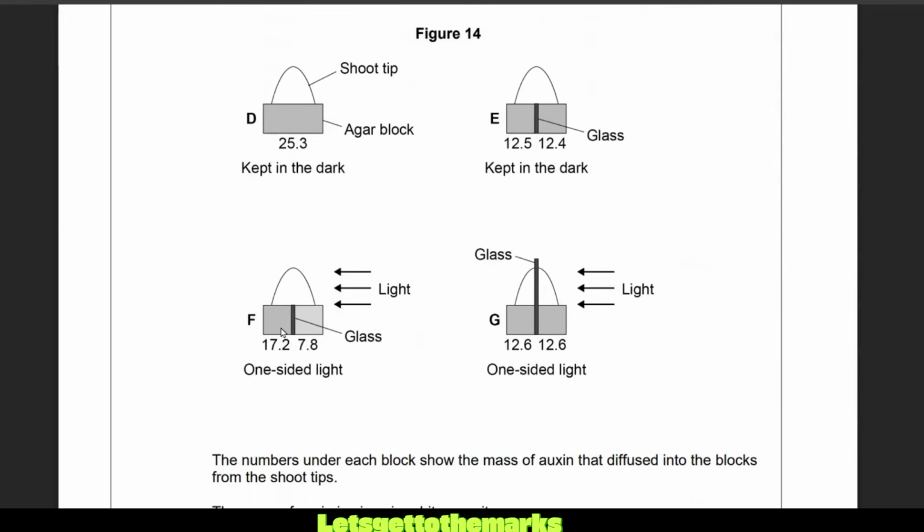We can see the mass of auxin is greater on the left-hand side, away from the light. The shaded side is greater, 17.2 and 7.8. We can add those together, that's 25 in total. And then the glass is in the middle here all the way up, and it's absolutely even, the mass on each side. This still has one-sided light, but the glass is in the way, G.